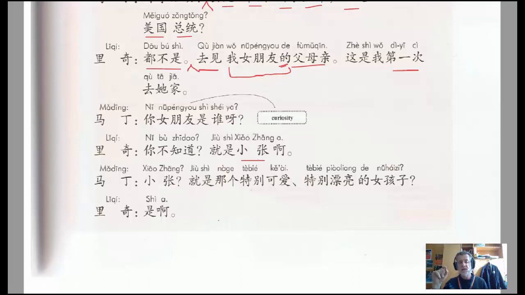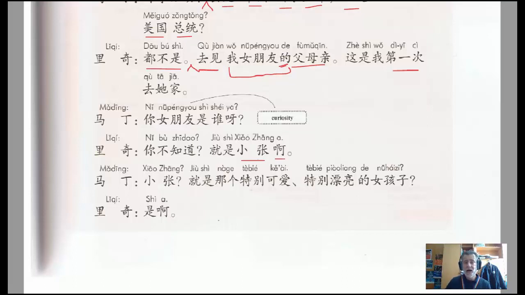But it's also telling us that Ma Ding also knows this girl, because Li Qi is using this term, Xiao, before the surname, Xiao Zhang, to refer in a very familiar way to somebody that they all know, and it's clearly about their own age.